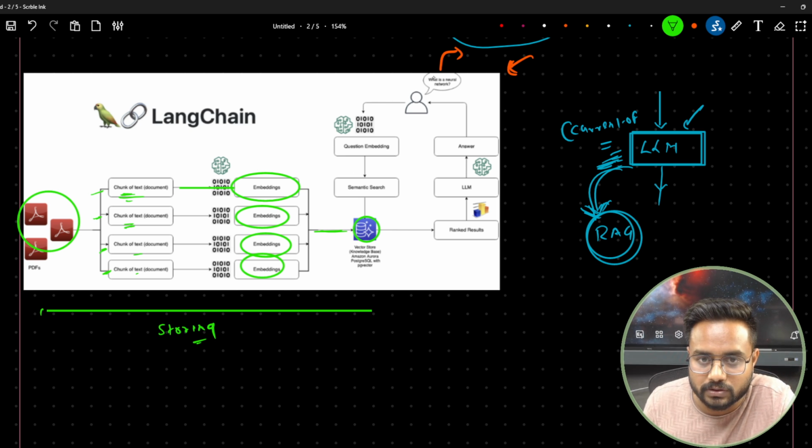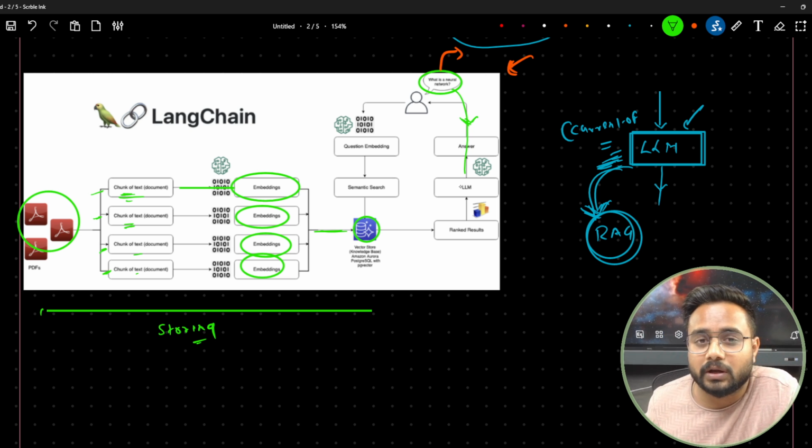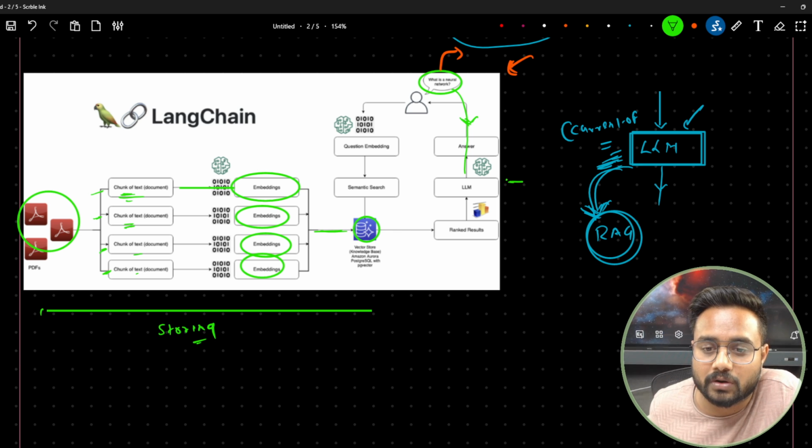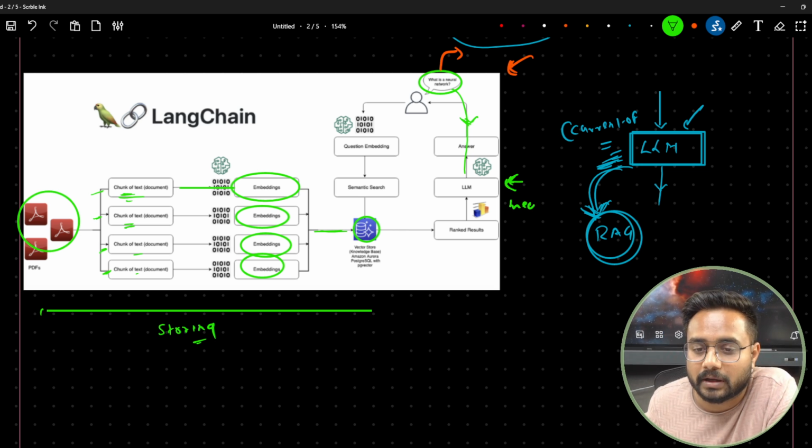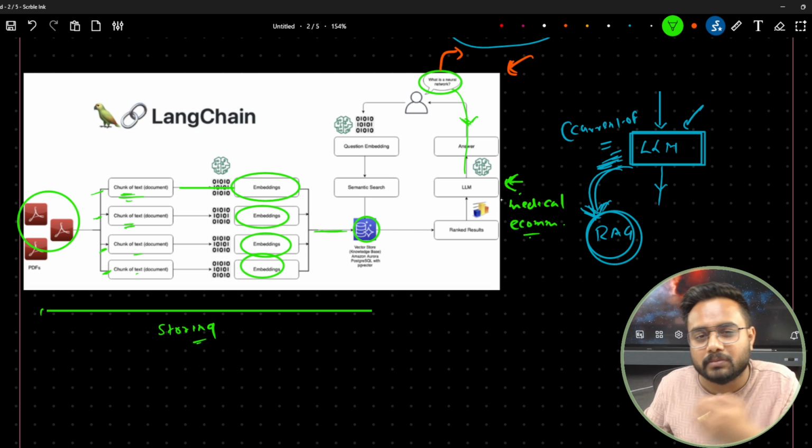Now we want an answer from my LLM. This is my main aim. But as I told you, this LLM does not know everything, it is not trained on every specific problem, and it can mislead with information as well. Let's say I ask a domain-specific question, a medical question or an e-commerce question. It might mislead with the information.